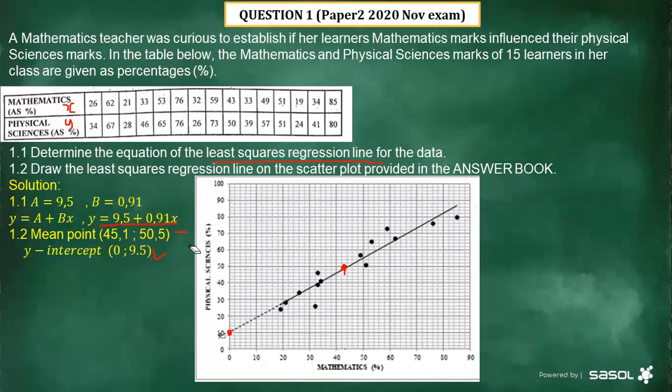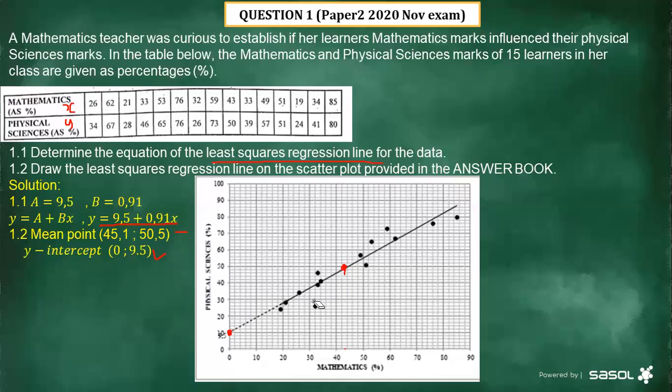Number 2, the midpoint. You're also going to be getting those values from your calculator. Remember, you have put everything in when you were determining the equation. You just go to your calculator, because everything is still on the calculator. You press shift, you press 1, after that you press 4. Then you will see there is a line X there, there is line Y there. Where you see X, you press that value, then the equal sign. It's going to give you 45.1, and then the other one is going to give us 50.5. Then you can be able to plot that line.